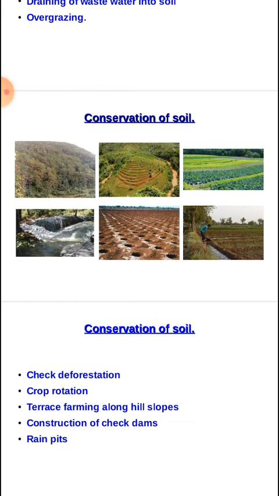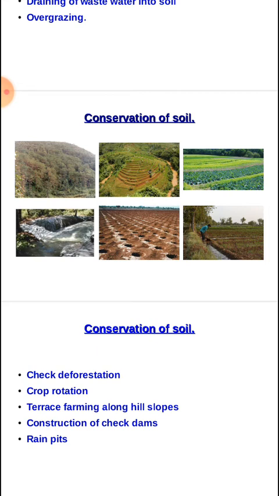Then crop rotation. Crop rotation is a process, that is when we cultivate a crop, it may be paddy or such crop. Then at another time we cultivate another crop. Okay, that is crop rotation. At one time we cultivate one plantation or one agricultural product, then at another time cultivate another crop, that is crop rotation.